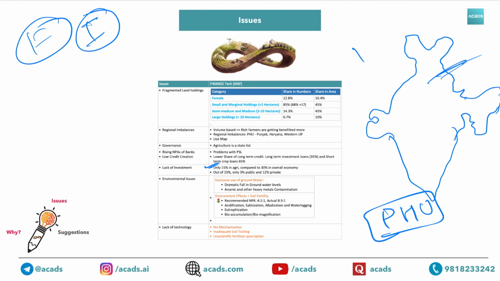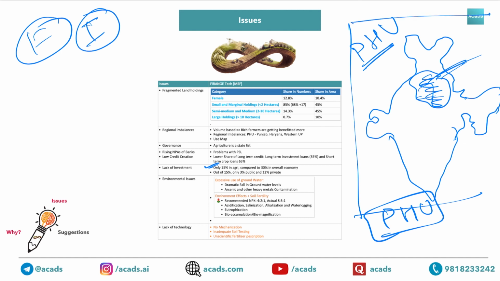So PHU is Punjab, Haryana and Uttar Pradesh. In case of almost every subsidy, there is an imbalance towards Punjab, Haryana and Western UP. So this is the region, Punjab, Haryana and Western UP. Draw it using diagram and make lines also around this diagram in your final answer sheet, but you got the point. Regional imbalance and PHU. This is related to regional imbalances wala point, FIR.